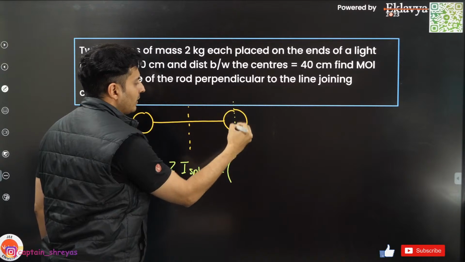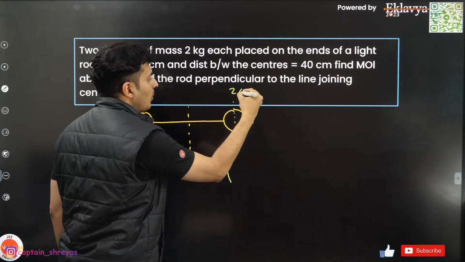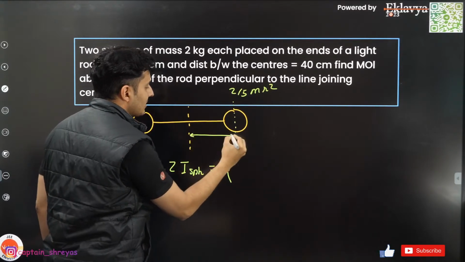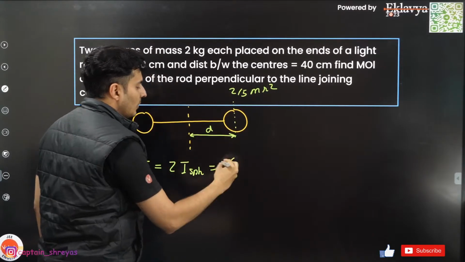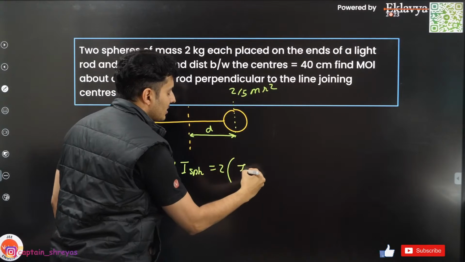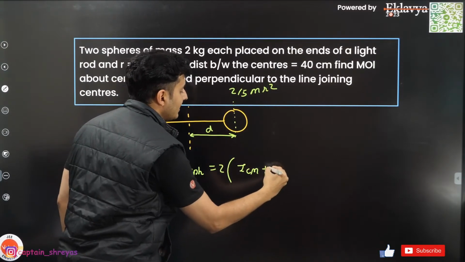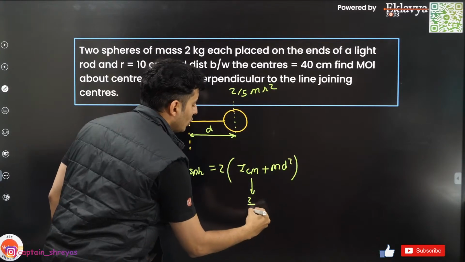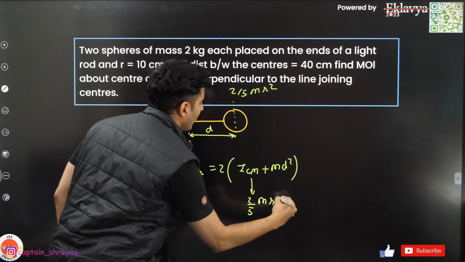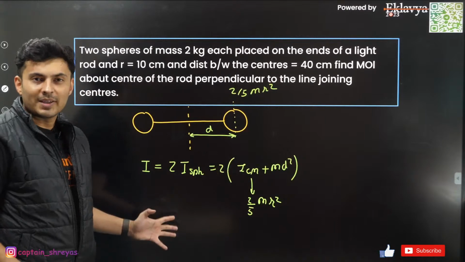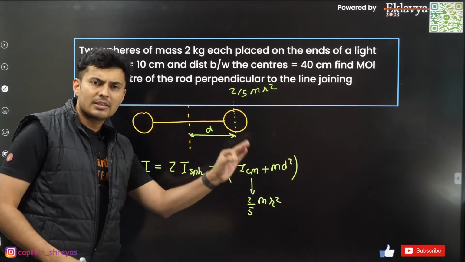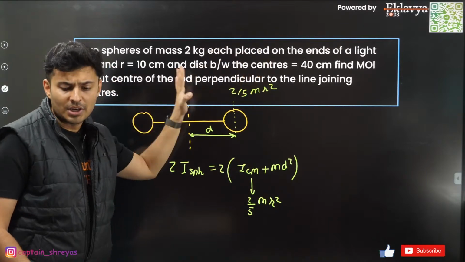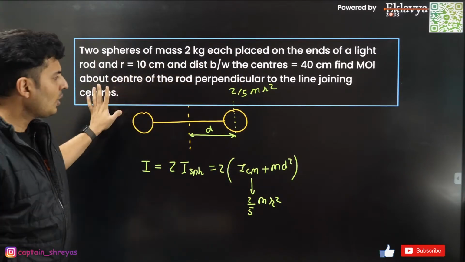See, I know the moment of inertia about this axis. It is 2 by 5 m r square. You shift it by this distance. Let's say I call it d. So basically using parallel axis theorem, it will be I CM plus m d square. This I CM will be 2 by 5 m r square. This is the logic for solving the problem. In the end, substitute the masses, the radius, the distances, everything is given, you will get the answer.